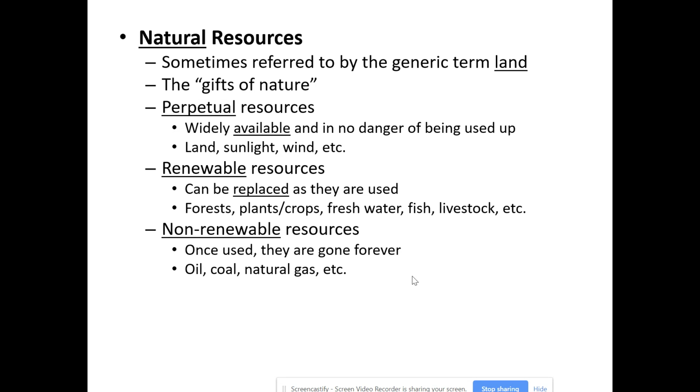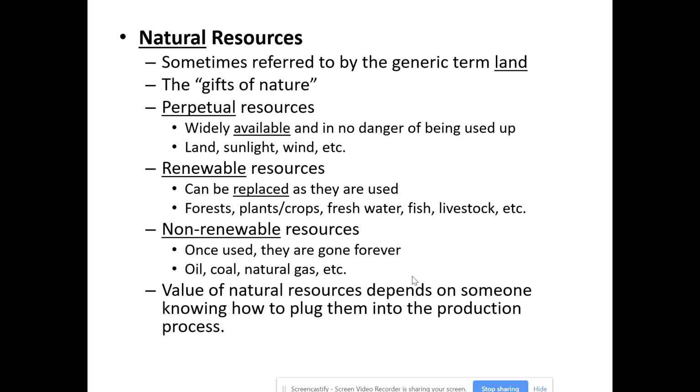Even things that you can mine, like metal and things along those lines, unless you're doing something to recycle them, can be used up and never be used again if they're not put back in some manner. Now, natural resources, to be quite honest, don't really have value in and of themselves. They only have value, economic value, insofar as